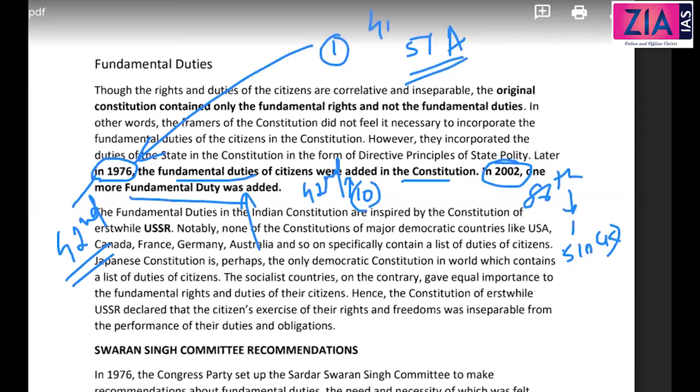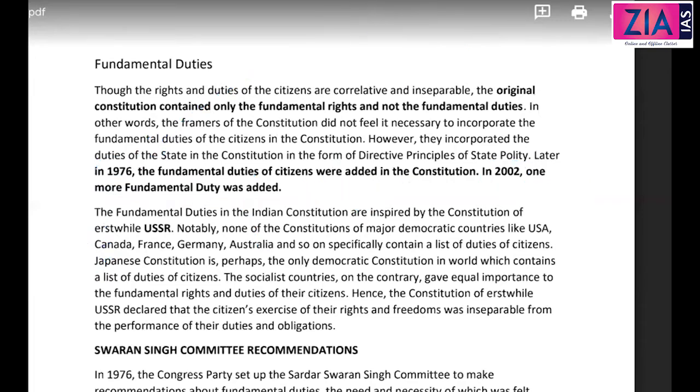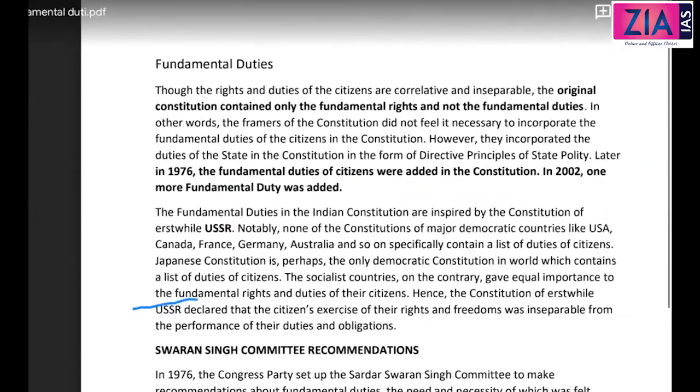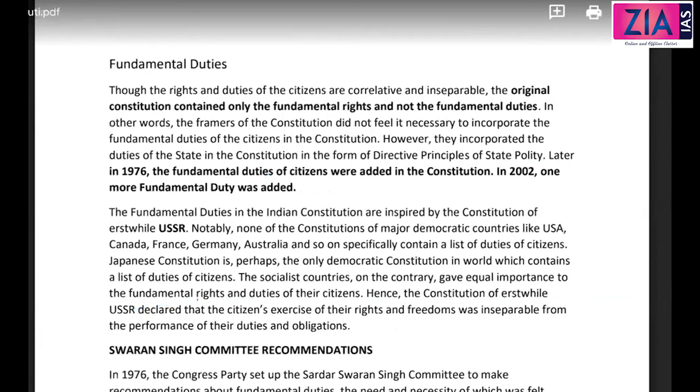Part 4A, 51A. Okay. Now, from where we borrowed this? USSR. Okay. So, erstwhile USSR. And guys, most of the major democratic countries like US, Canada, France, Germany do not specifically contain a list of duties for citizens. So none of these constitutions have any.